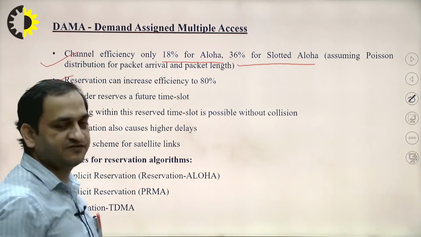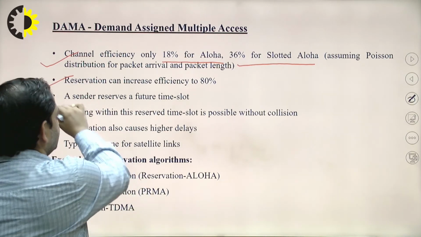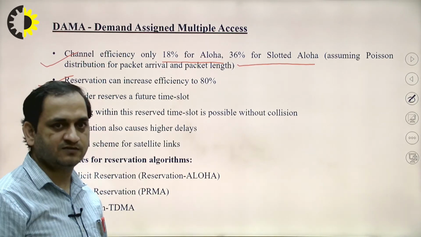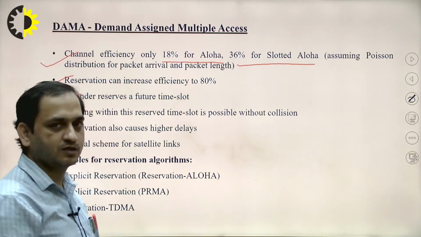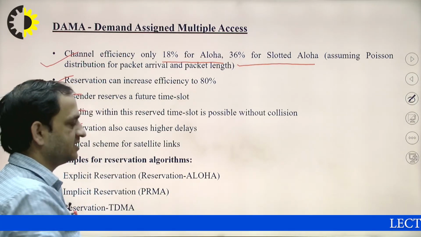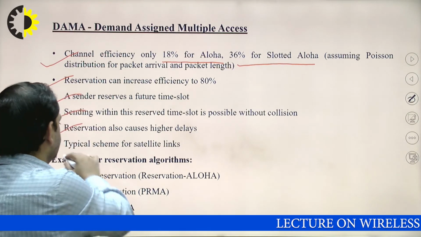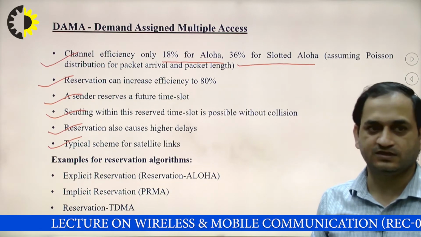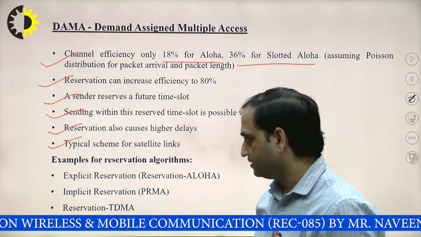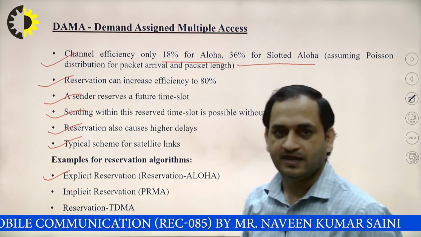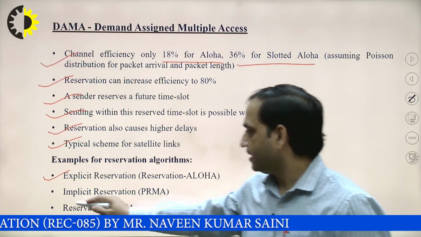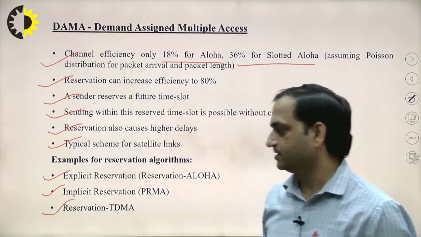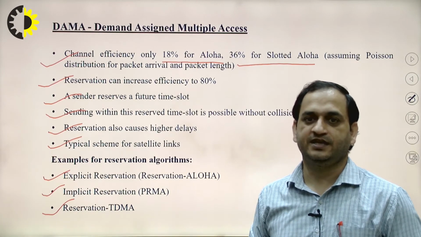Reservation can increase efficiency to 80%. A sender reserves a full time slot. Sending within this reserved time slot is possible without collision. Reservation also causes higher delays. It is a typical scheme for satellite links, and some examples of reservation algorithms are explicit reservation, reservation Aloha, implicit reservation, that is PRMA, and reservation TDMA. So these are the different examples for DAMA.